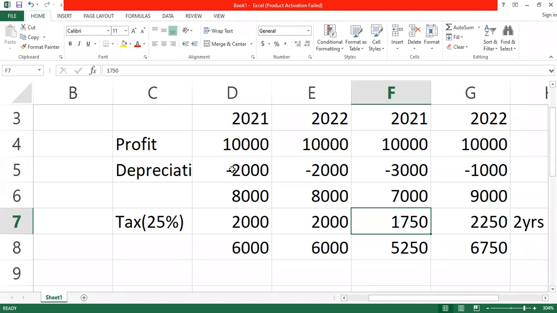What is happening here? What is the capital allowance given for 2021? 3,000. And what is the depreciation that we charge? 2,000. The difference is 1,000. Apply the tax rate on that 1,000 and see something. It's 250, isn't it? What's the difference between the two tax figures for 2021, for accounting and the taxable profit?